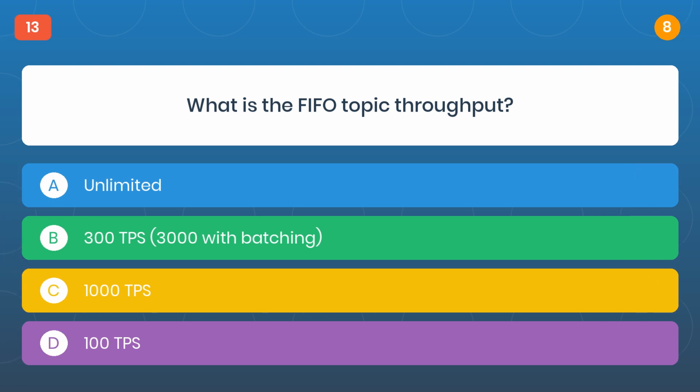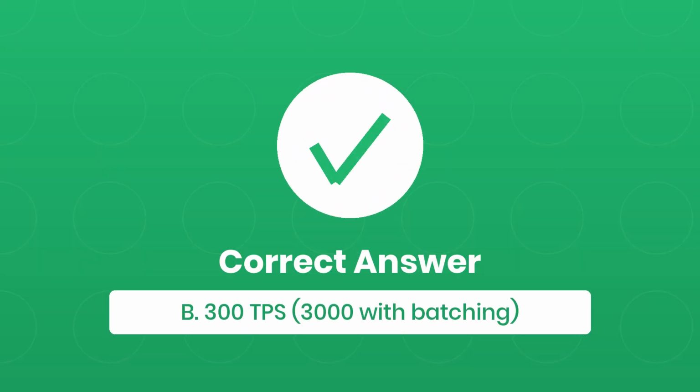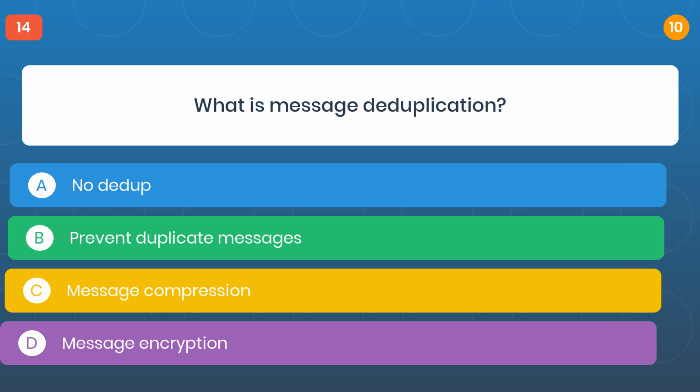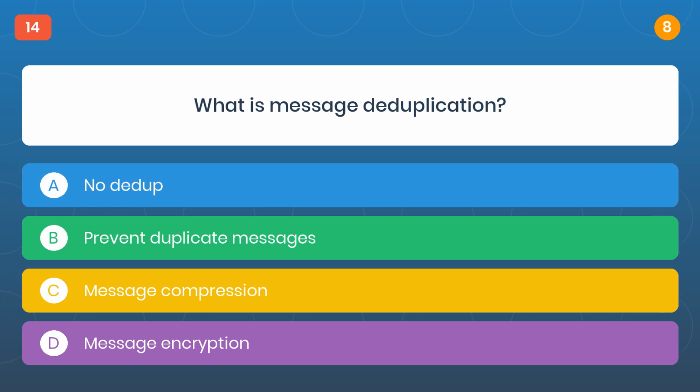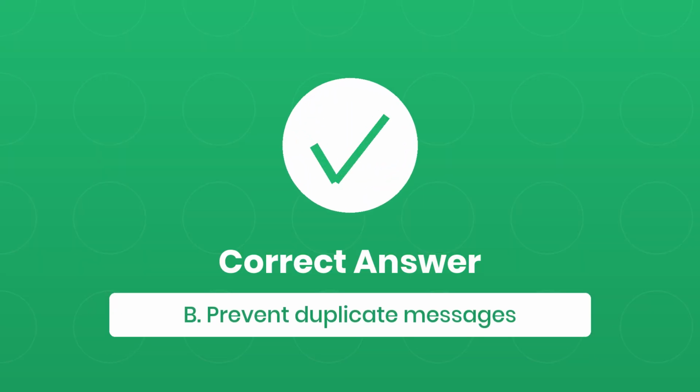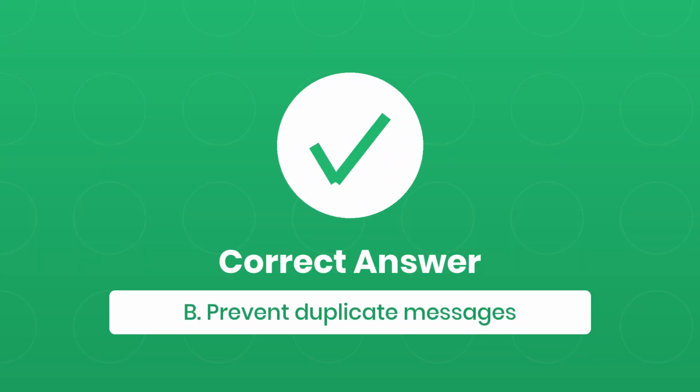Question 13. What is the FIFO topic throughput? The correct answer is B. 300 TPS, 3000 with batching. Question 14. What is message deduplication? The correct answer is B. Prevent duplicate messages.